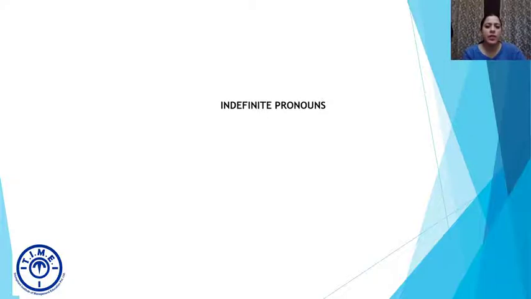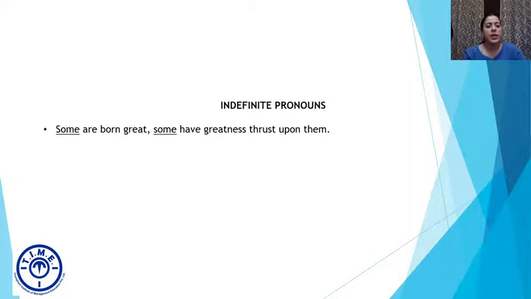The next one is indefinite pronouns. We use the word indefinite when we are not sure about the gender as in male hai female hai, or we are not sure about the number. So let us take an example. Some are born great, some have greatness thrust upon them. So here I don't know whom I am referring to. It can be men, it can be women, it can be many people, it can be a single person. That's why we are using the indefinite pronoun. Some are born great and some have greatness thrust upon them.